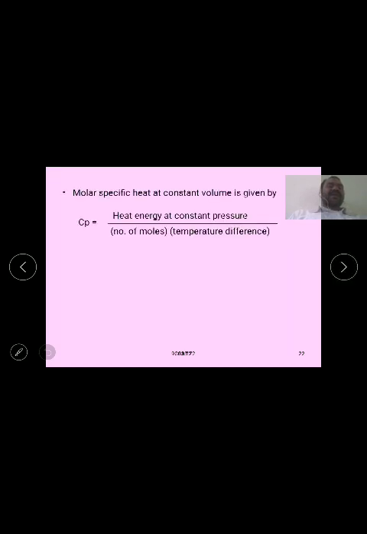Another type of specific heat of a gas is the molar specific heat of a gas at a constant volume. At a constant volume, the amount of heat energy required for 1 gram mole of an ideal gas to raise its temperature through 1 degree centigrade is called the molar specific heat of a gas at a constant volume.